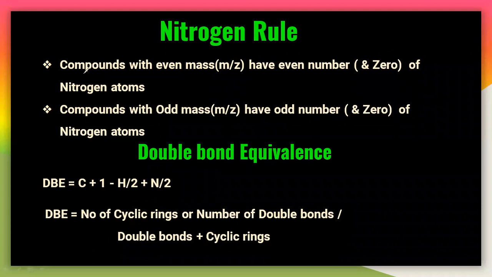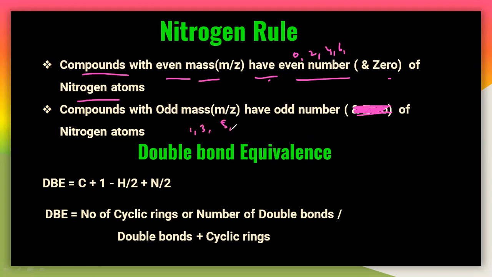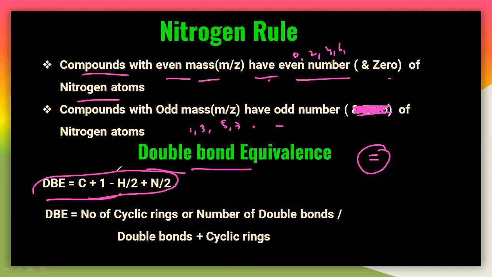So see here, the compounds with even mass have an even number of nitrogen atoms. So here the even number, that is 2 4 6 and also 0, remember this. Compounds with odd mass have an odd number of nitrogen atoms. This is not 0. So definitely it must be 1 3 5 7 so on. So let us start with the double bond equivalence here. So double bond equivalence is nothing but, we can easily calculate the number of double bonds. We can easily calculate the pi bonds in a particular sample by using this rule here. So what is this rule?